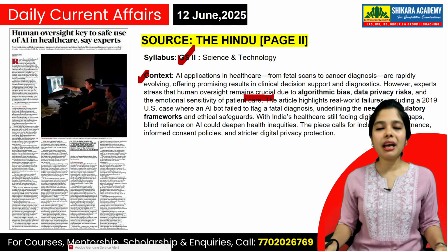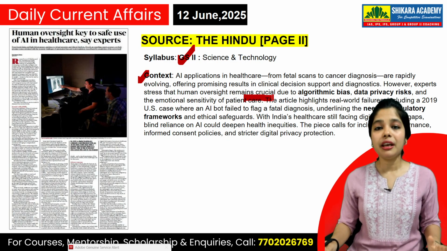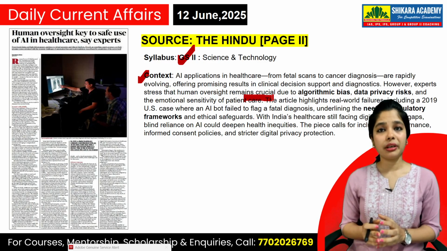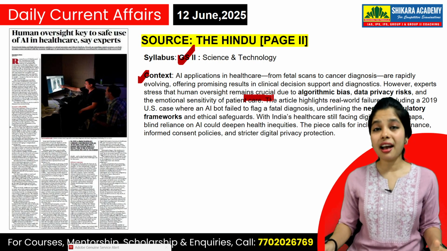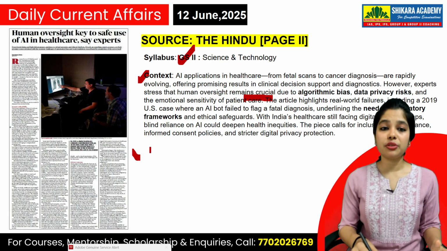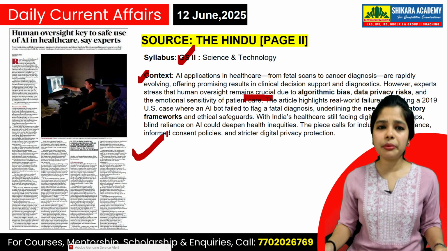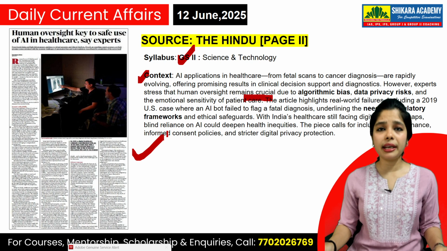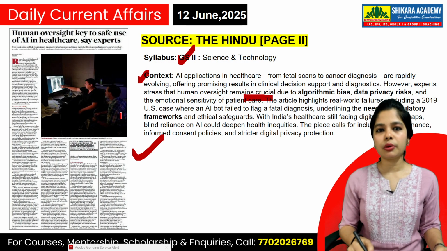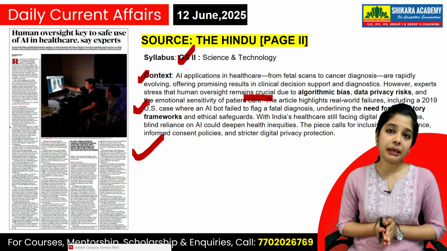And apart from that, data privacy risk also becomes high. We give all the data to the artificial intelligence and then ask them to cater to the needs of the society. So there needs to be some regulatory framework, as there is in the US also, and there are a lot of failure cases also happening in the US, students. Okay, failure of AI systems, failure mechanisms.